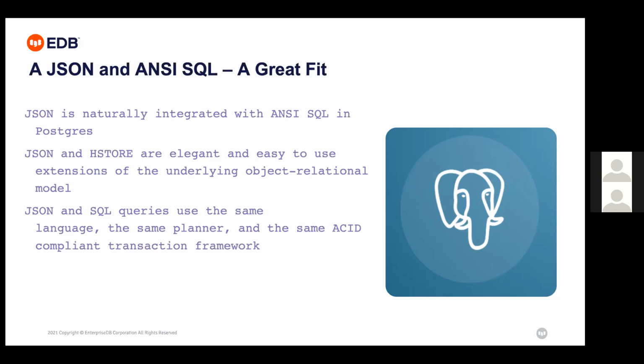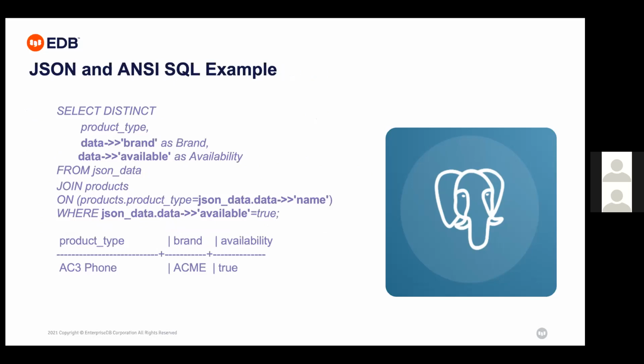Again, JSON and ANSI SQL are a great fit. JSON is naturally integrated with ANSI SQL. JSON and store are easy to use with the help of the object relational model. When I use JSON or store data, it will use the same SQL language, the same planner, and the same ACID compliant transaction framework. So this is the JSON and ANSI SQL example.